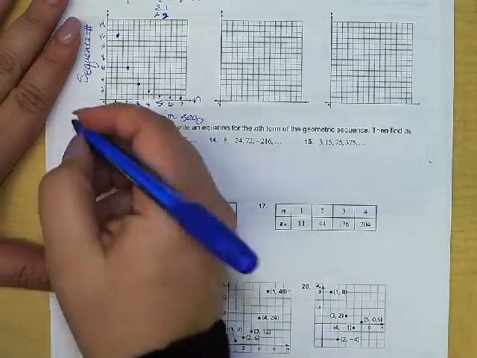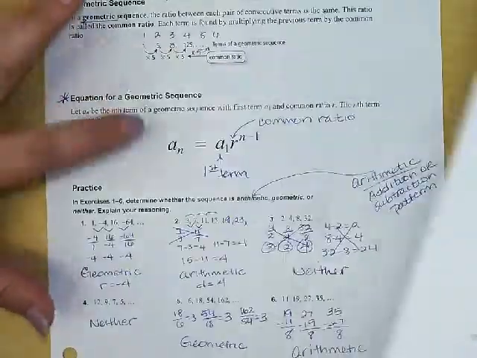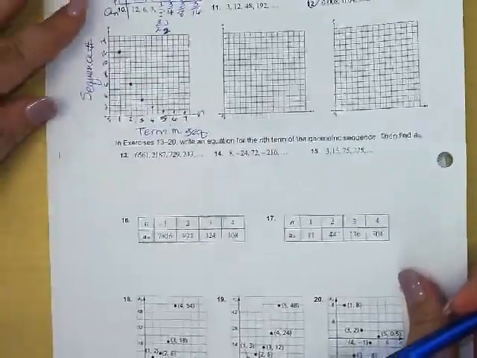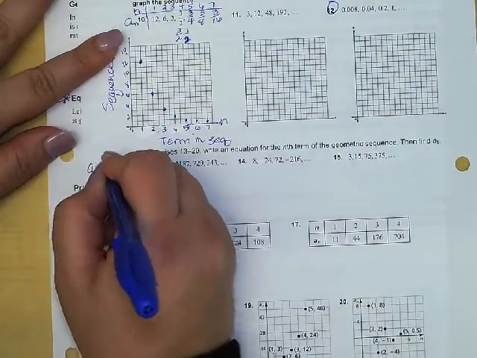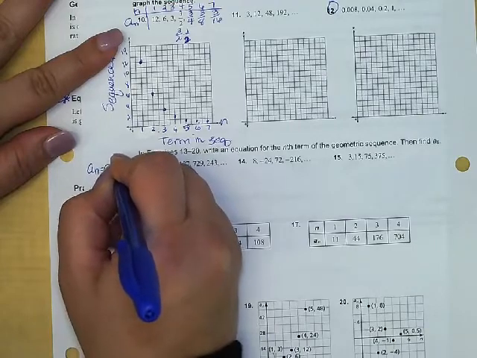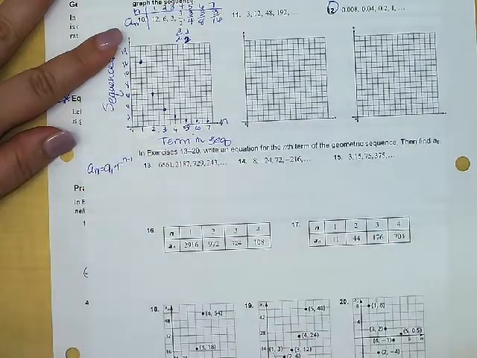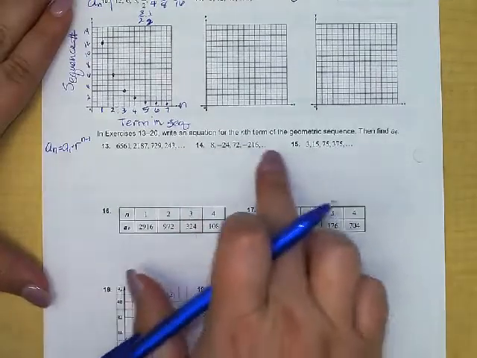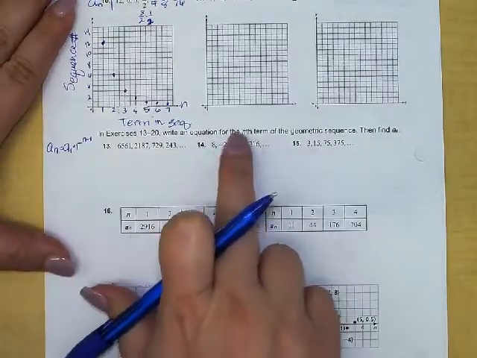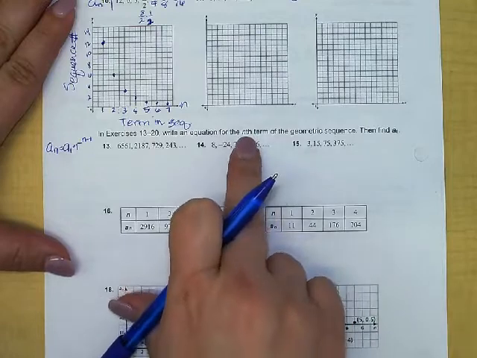But first, let's write our equation. So just a reminder of what that equation is. It's right here on the front, but I'm going to write it here next to us. So you can find any term as long as you have the first term times that common ratio to the n minus 1. So that's what we're going to use as our template. For the first part of this, I want to write an equation for the nth term. So I'm going to leave the n's as n's.